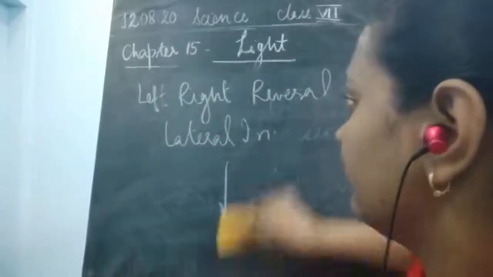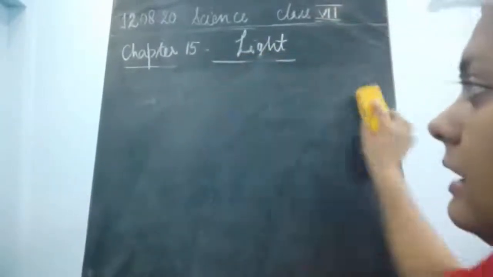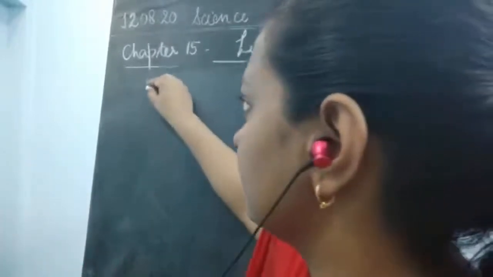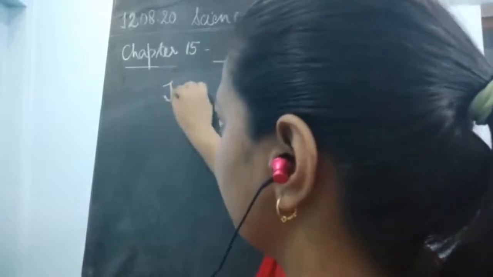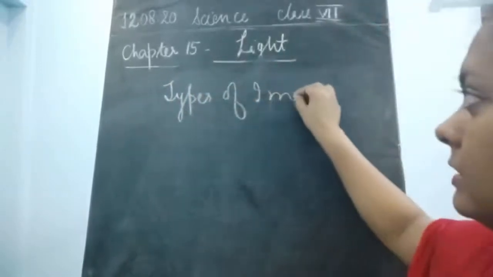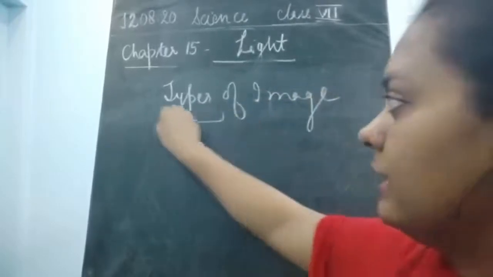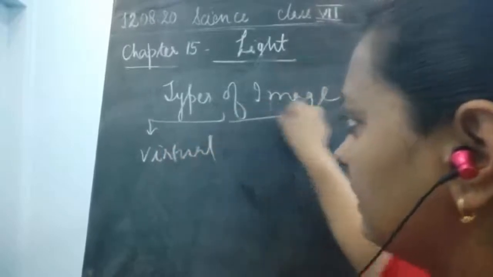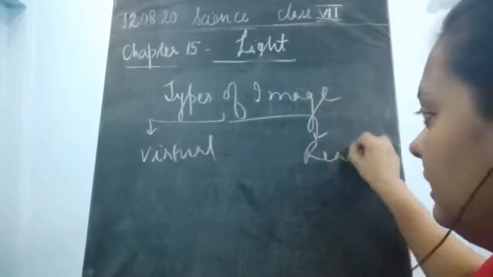The types of image, as we have discussed about the objects. One type of image is the virtual image, and the other type is the real image.